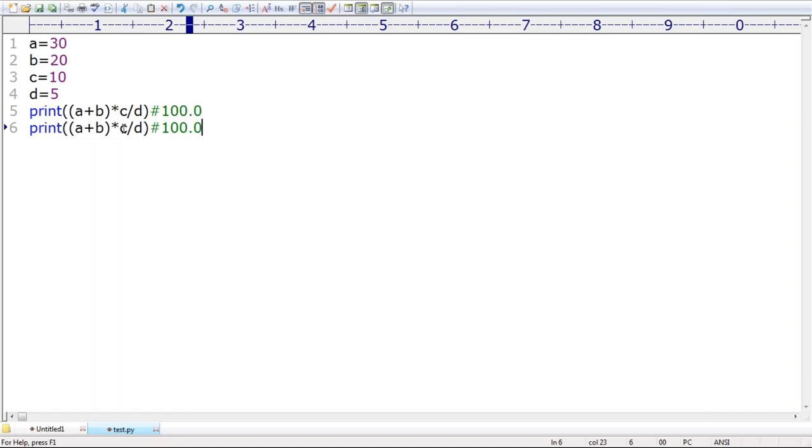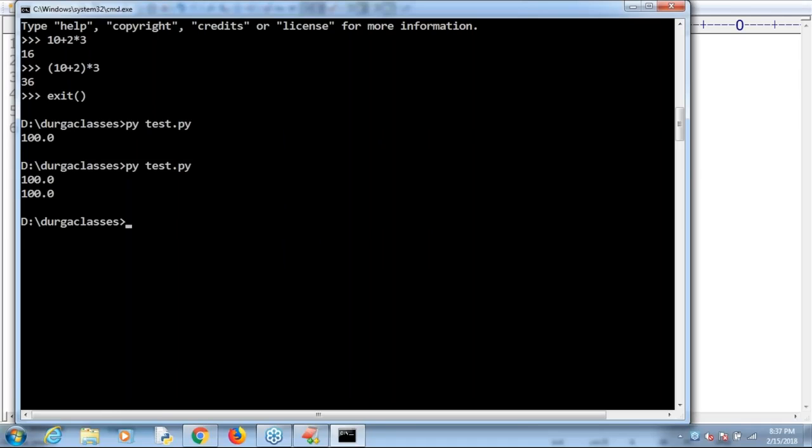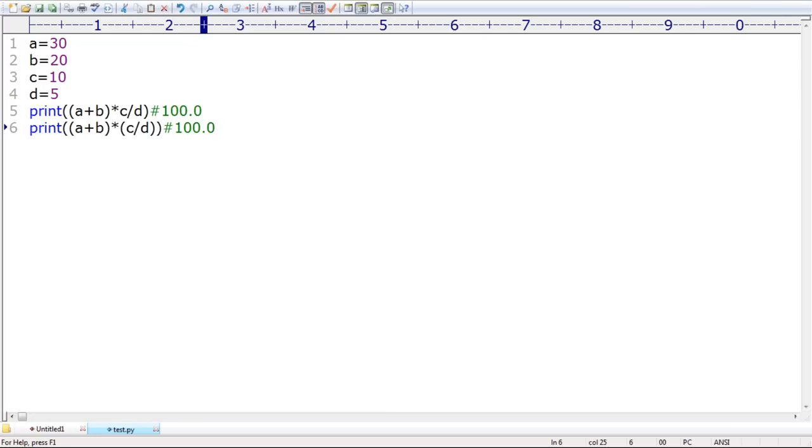Now I want to make a small change: print the same thing, but put parentheses around C by D. Will the output change or not? With the parentheses, the output will change. First A plus B gives 50. Then we find C by D. What is C by D? 10 by 5, that is 2.0. 2.0 into 50, what is its value? Of course, 100.0. Don't assume every time we get the same answer. Maybe there is a chance of a different answer. Here, see, 100.0.